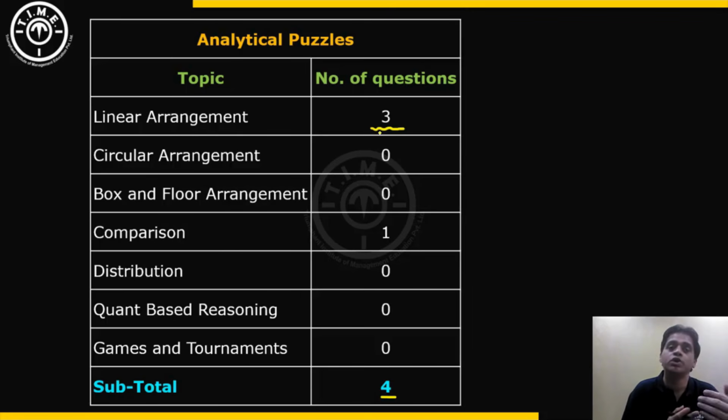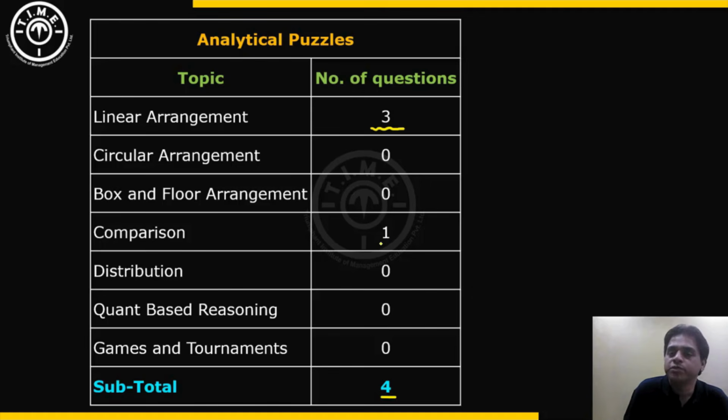So, there were no double row arrangements, and no arrangements where some people are facing north, others are facing south. No such type of puzzles were present. In all 3 puzzles, all the persons were facing the same direction. The conditions given in the puzzles were also not very difficult to understand. So these would be classified as easy to moderate level puzzles.